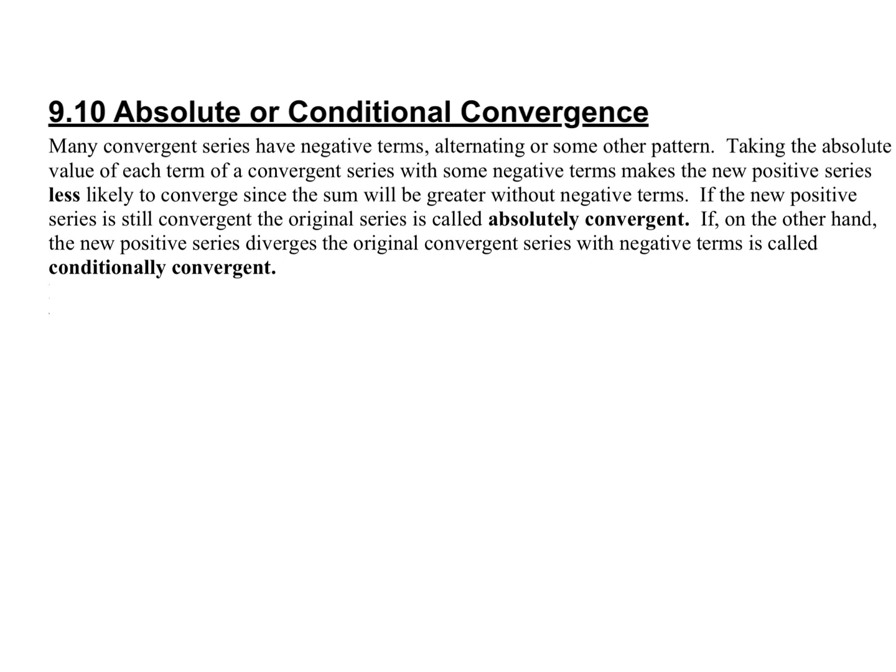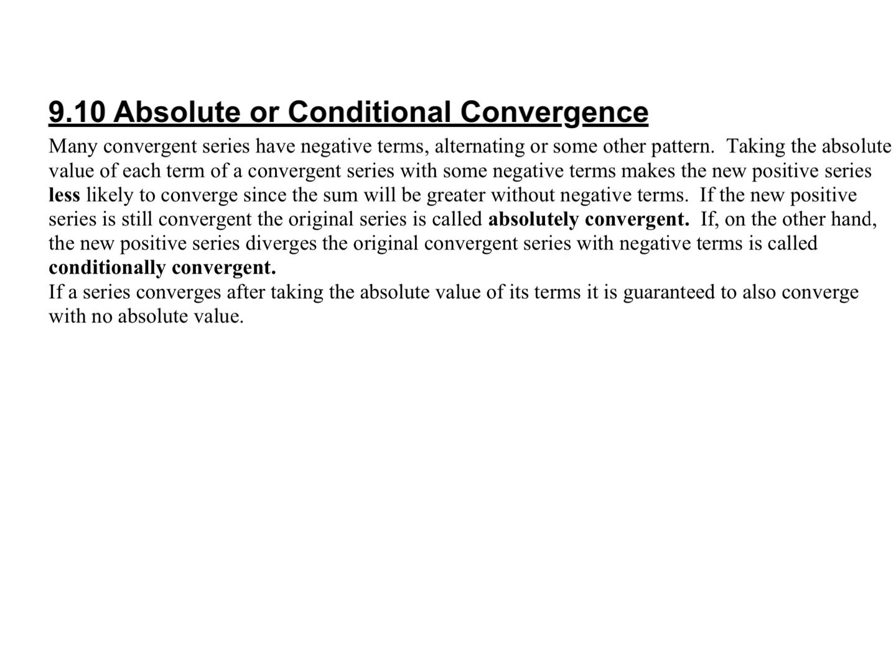So essentially what we're going to be doing in these problems is, if a series converges after taking the absolute value, it is also guaranteed to converge without the absolute value. So this is the nice part about it: when we set these problems up, we're going to determine if the series in absolute value converges.